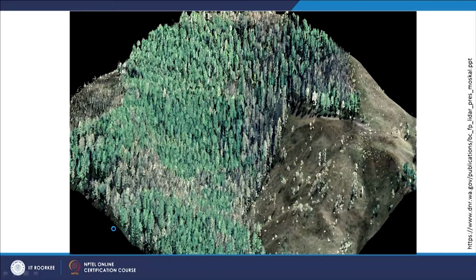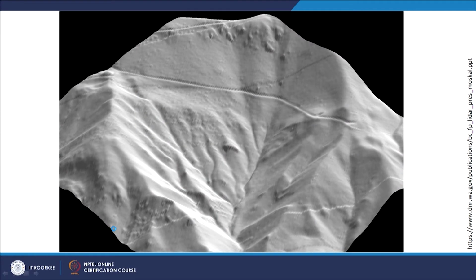this, which you can call a DEM or a real terrain condition, and this is a completely digital terrain model without any canopy or any other features. So it is a completely bald or bare ground surface, and this is a shaded relief model shown here in 3D perspective. If one is doing watershed management or any kind of work, one would love to have a terrain surface without any objects like vegetation or buildings or anything else,